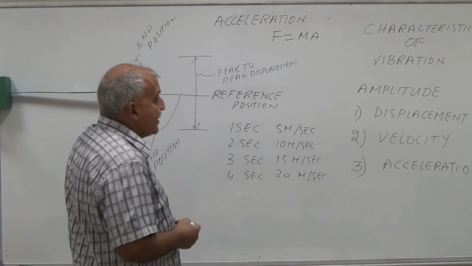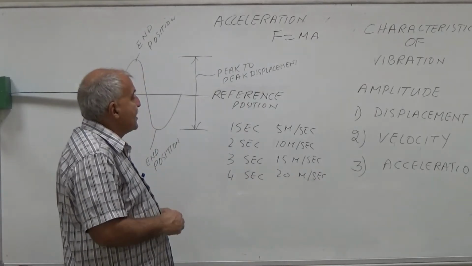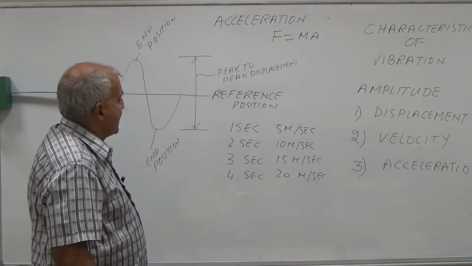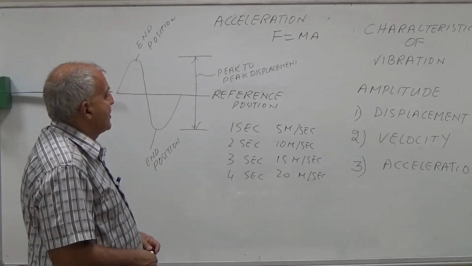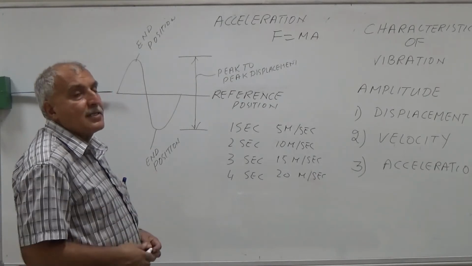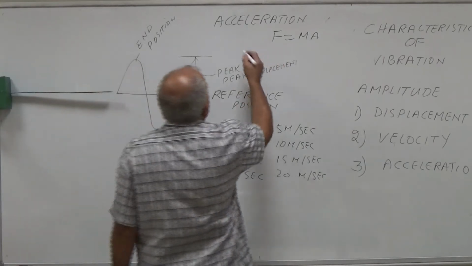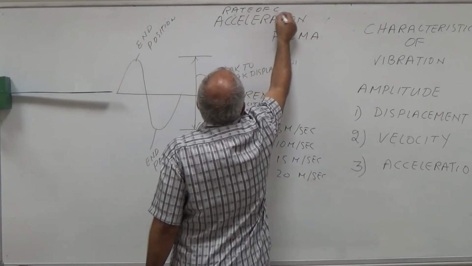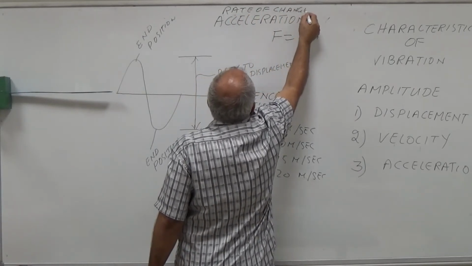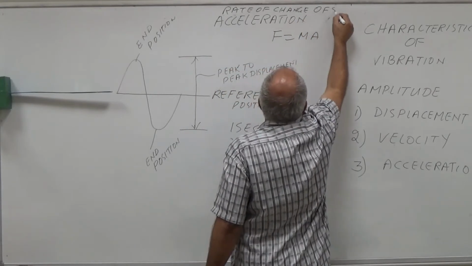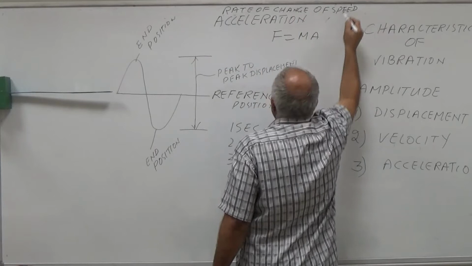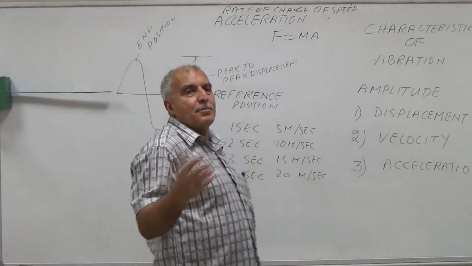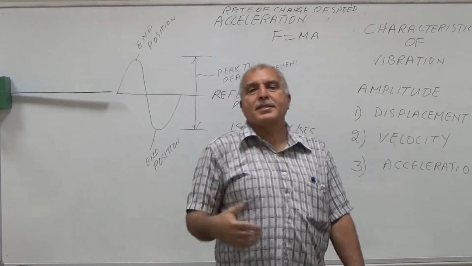So after each second, your speed is changing by 5 meters per second per second. This is called acceleration. Acceleration is the rate of change of speed. And it is measured in meter per second, feet per second.